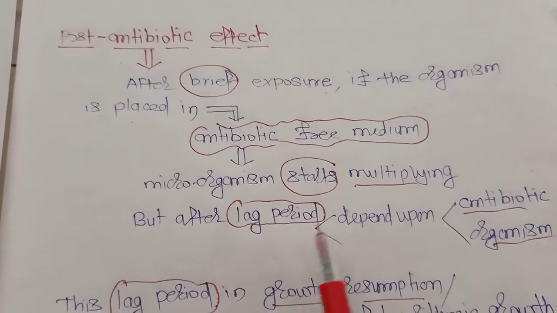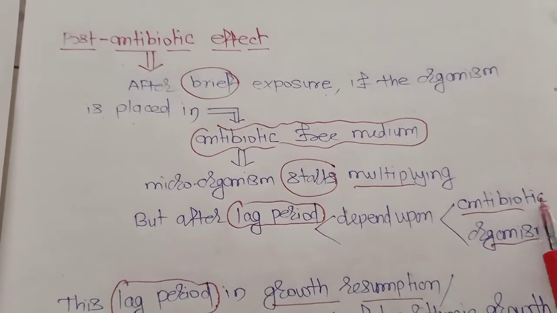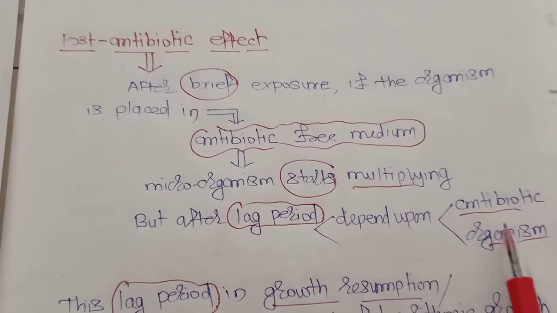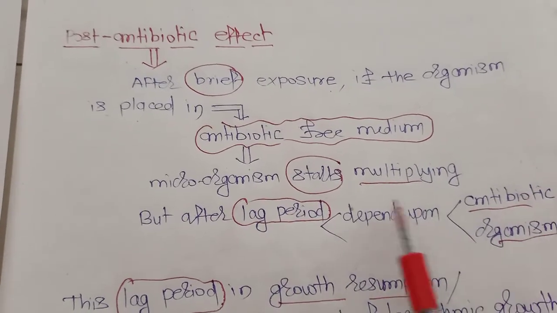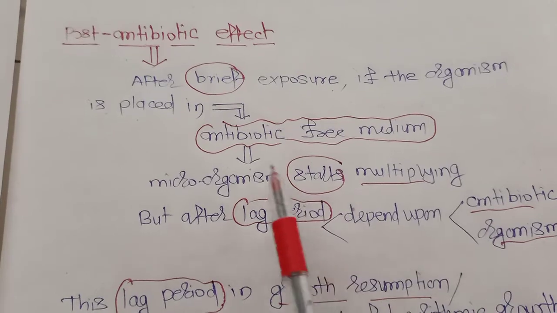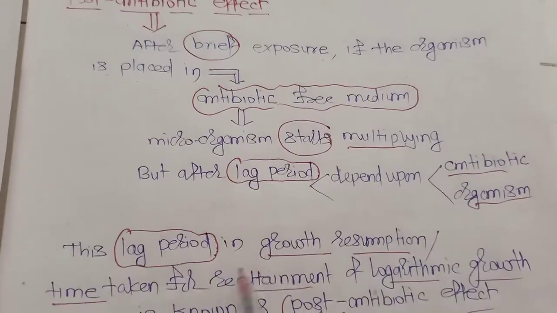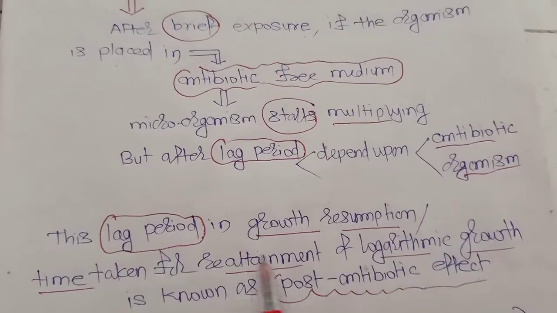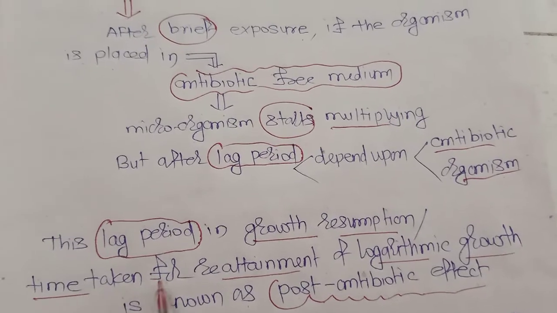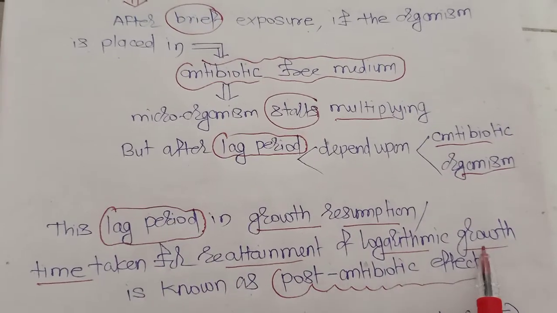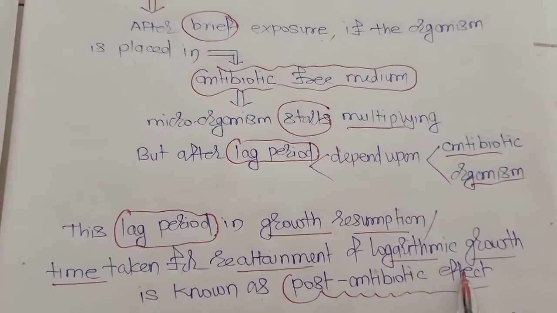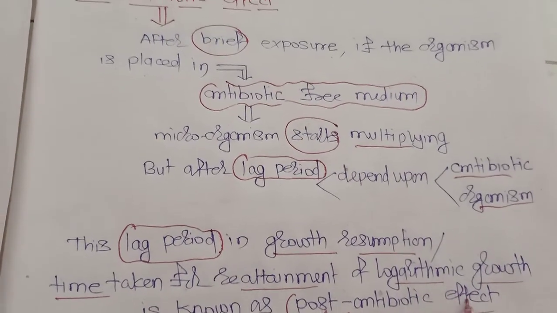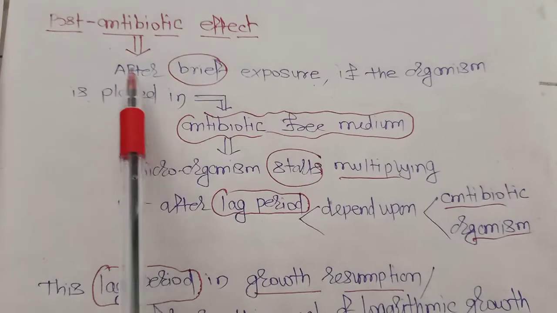But after a lag period, there will be some lag period that will depend upon the antibiotic and organism. And this lag period in growth resumption, or we can say the time taken for the reattainment of the logarithmic growth, is known as post-antibiotic effect. What is post-antibiotic effect? We'll see.